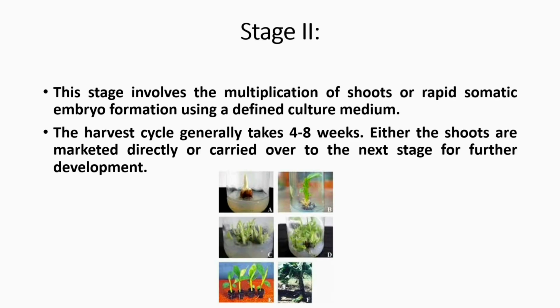Stage 2. This stage involves the multiplication of shoots or rapid somatic embryo formation using a defined culture medium. The harvest cycle generally takes 4 to 8 weeks. Either the shoots are marketed directly or carried over to the next stage for further development.